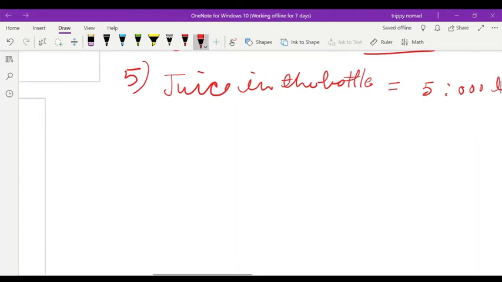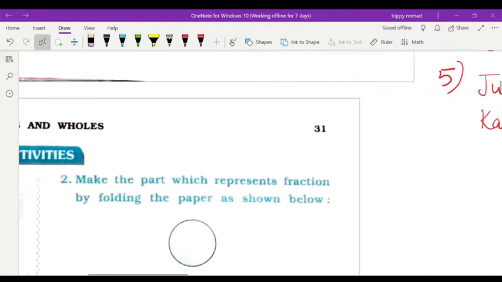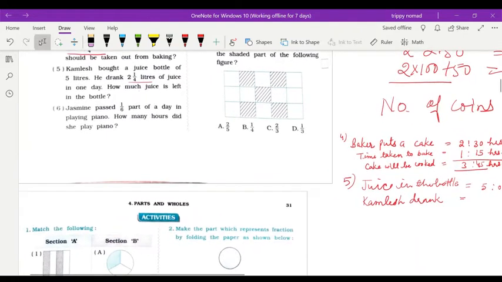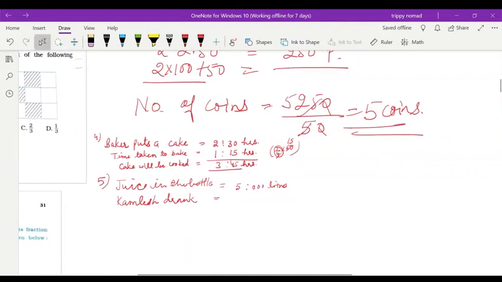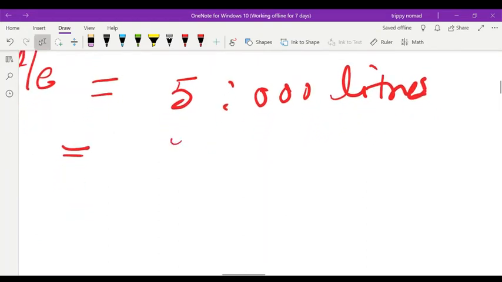Kamlesh drank how much liter? We have to find out. 2 integer 1 by 4 liter, so 2 liters completely and 1 by 4.